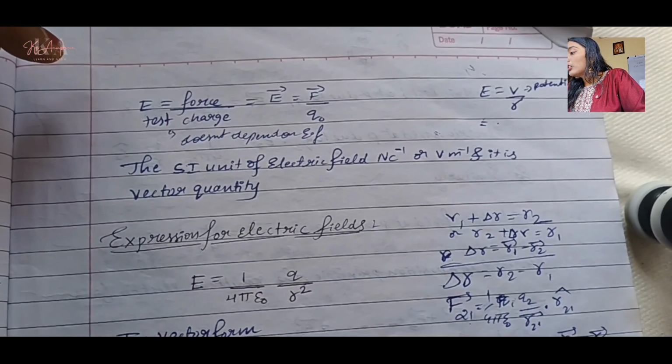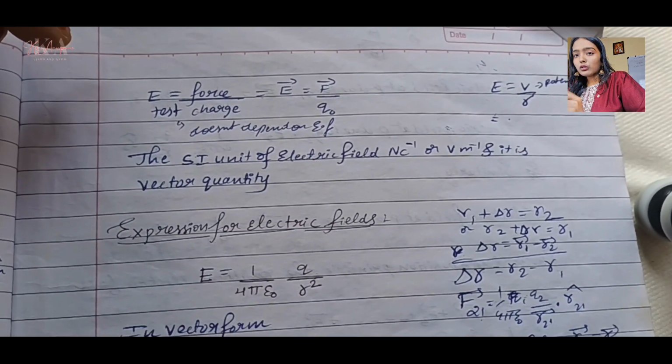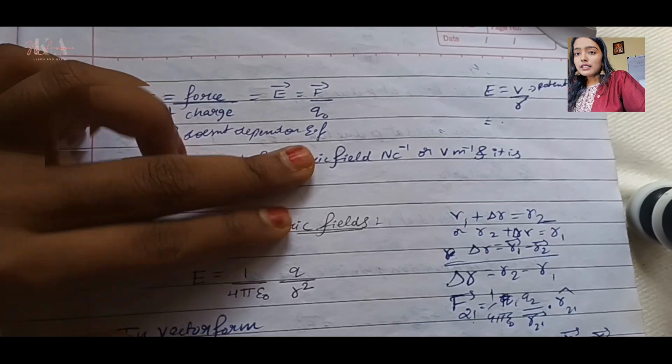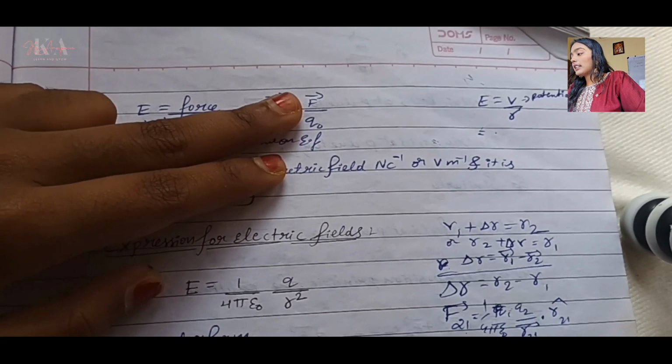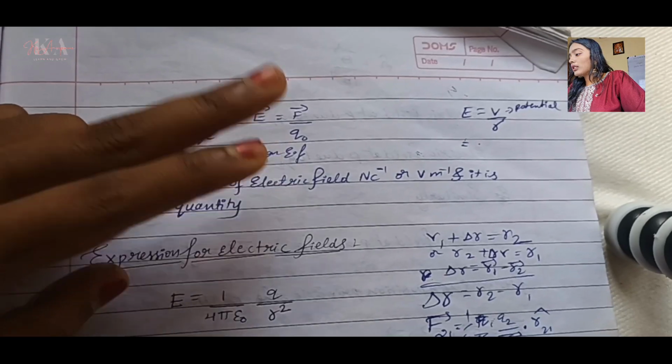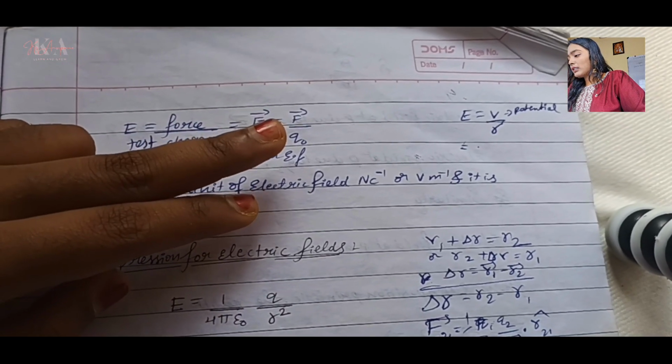So if there is a knot below Q, that one means it is a test charge, okay? And then we have the SI unit of electric field. So what is it? Okay, this one, electric field.